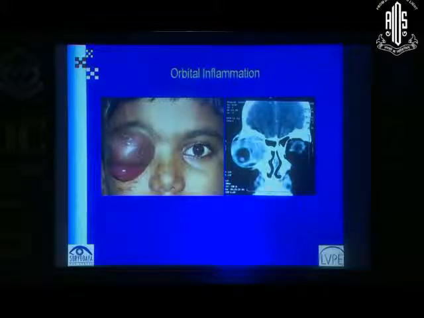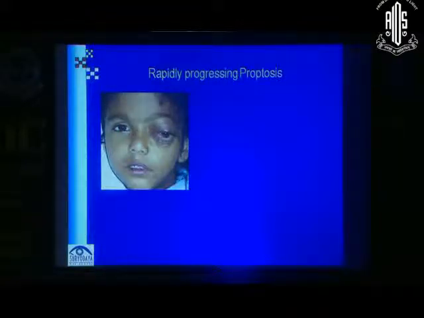Brilliant. If you see the CT scan, yes, it's a rhabdomyosarcoma. This was proven on biopsy. Rapidly progressive proptosis. This is a very recent case. This child is 3 years old. 10 days history. We saw him on a Saturday when his vision was 3/60. We posted him for a biopsy. We did that on Monday. He was worse.